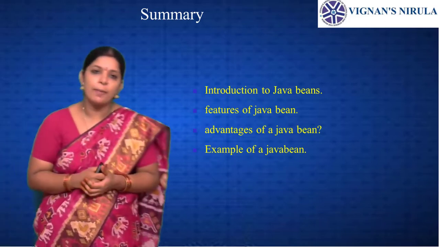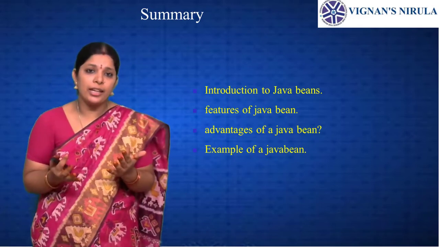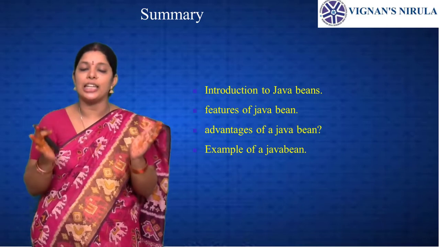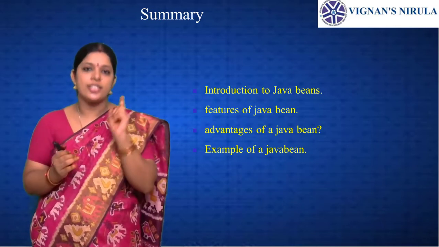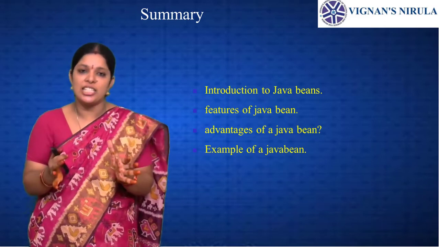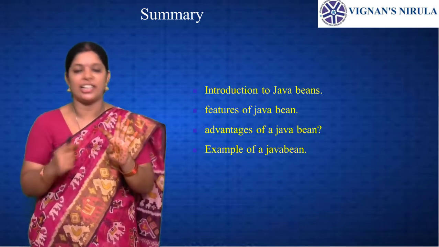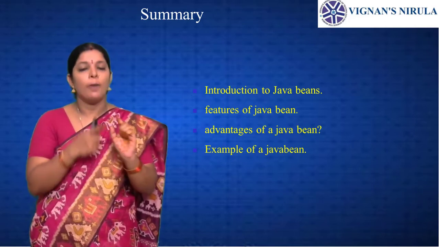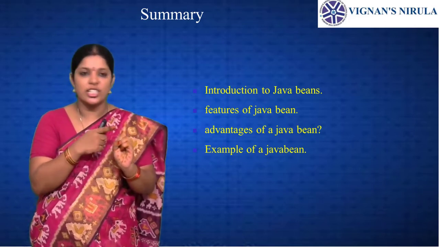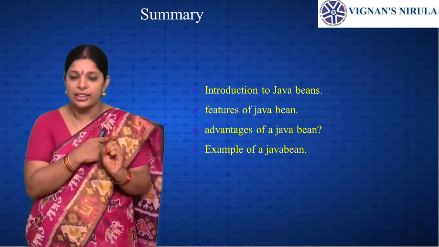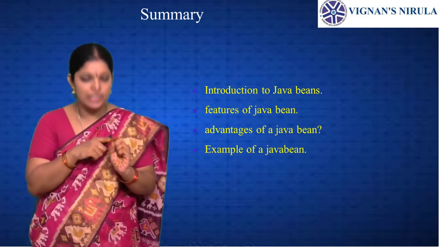So what is meant by a bean? A bean is a collection of objects that can be encapsulated into a single object. That is a bean. And we have seen the capabilities of a bean. We have four capabilities: properties, events, methods, and persistence. Properties mean the state, the behavior, and the appearance of a bean.